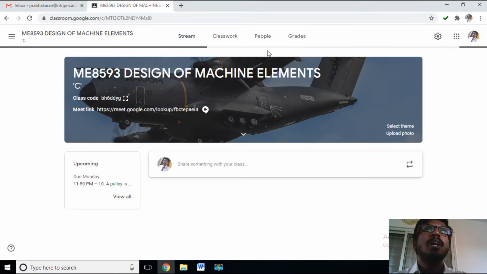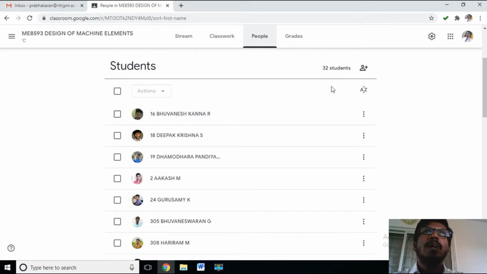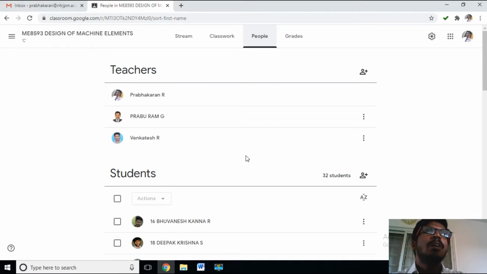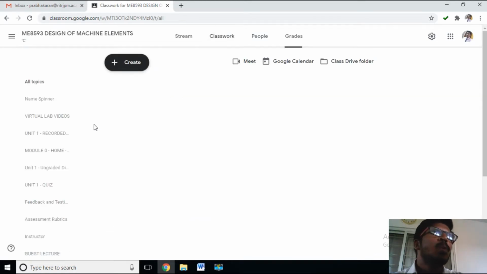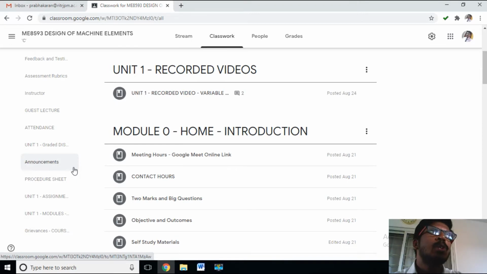Here I have added my people. In total there are 32 students, which is the total strength. The 32 students have been added in that LMS, and my three co-teachers, Prabram sir and Venkatesh sir, are also added in this course. I have added an introductory module, I mean module 0.